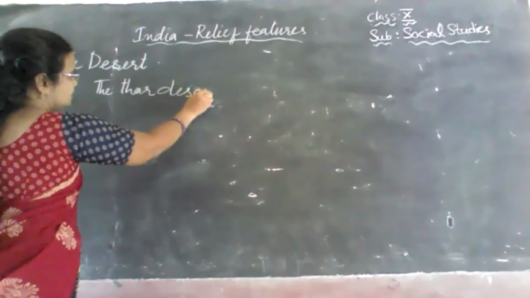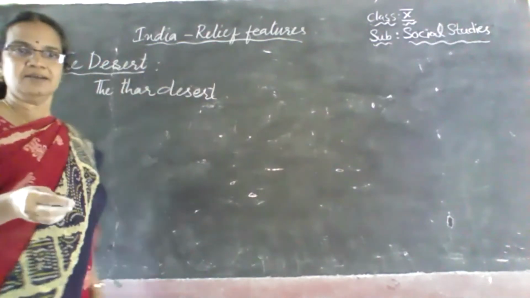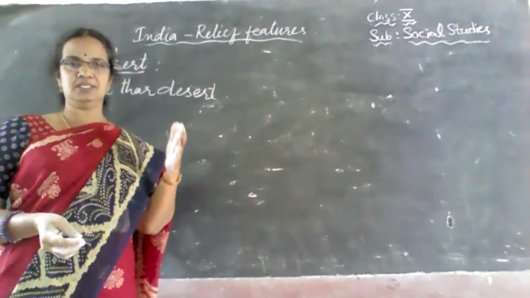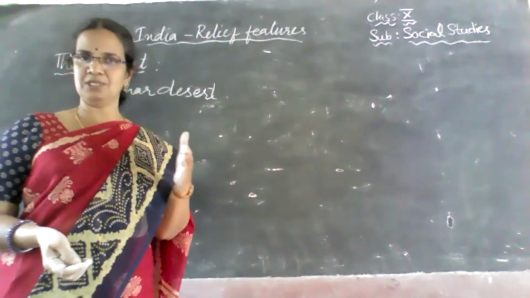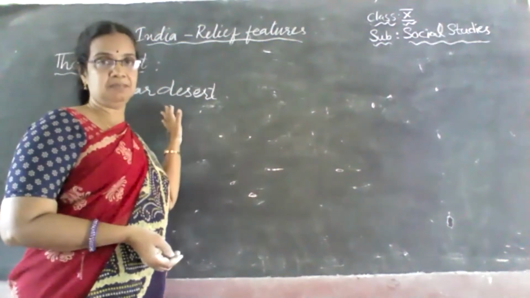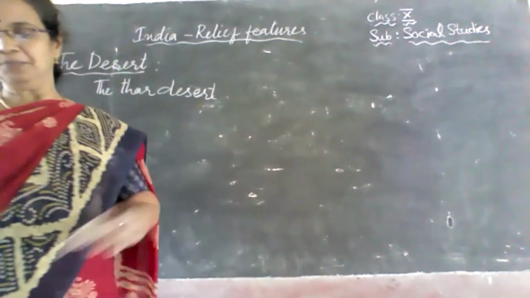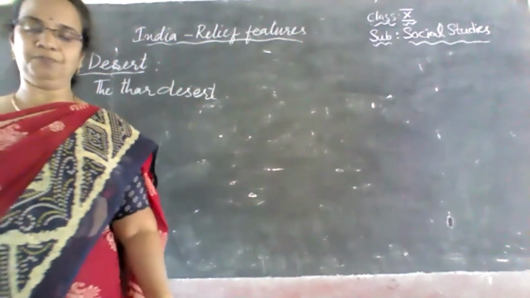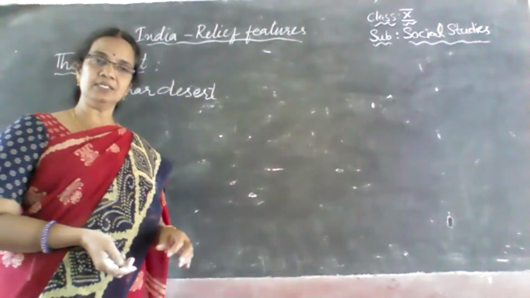Where is this desert located? It is located mostly in the western part of our country, that is mostly Rajasthan. The state of Rajasthan has been occupied mostly by the Thar Desert. The western part of Rajasthan has the Thar Desert, children. And you know very well what the climate of the Thar Desert will be. Actually, this Thar Desert is located in the